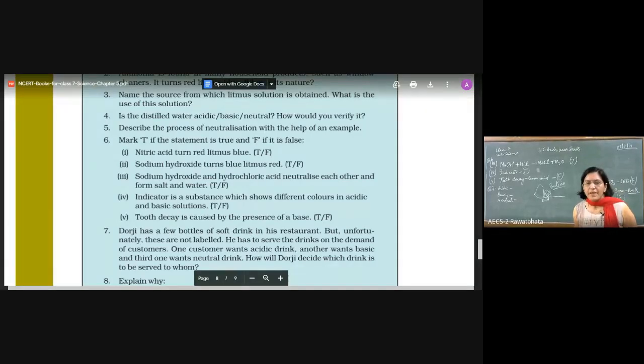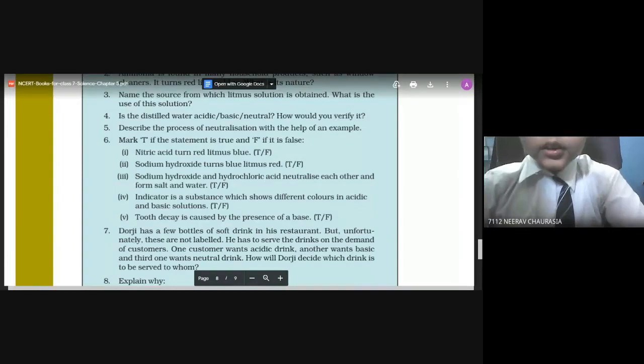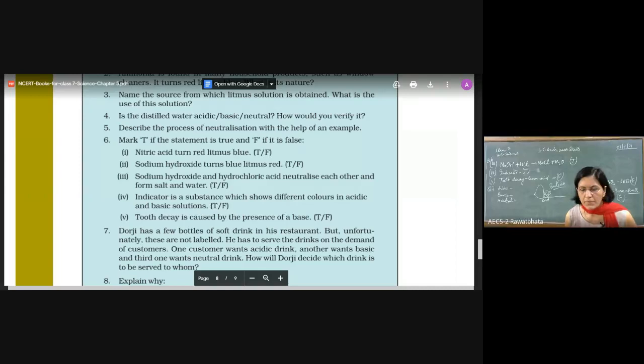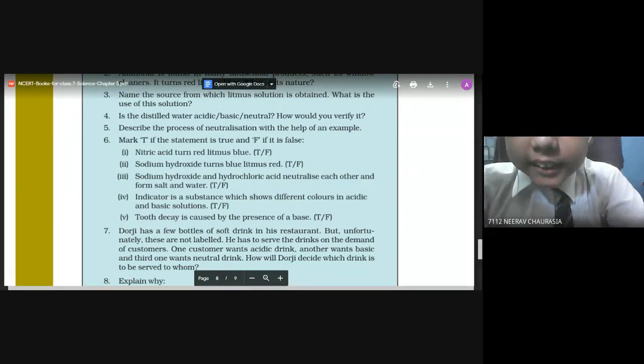Neerav, can Neerav tell me how to identify a basic solution out of them? How will you identify that it is a basic soft drink? Ma'am, by using red litmus on it, it would turn to green, so it would be base.